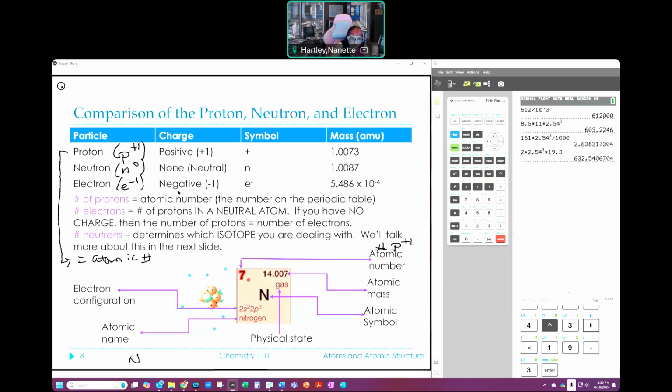I also know that there are 7 electrons that exist in this particular thing. If it's neutral, this number of electrons should be equal to the number of protons. So one more time, number of protons should equal the number of electrons if it's neutral. All right. And so that tells me that there should be 7 electrons that are present in this, 7 total.